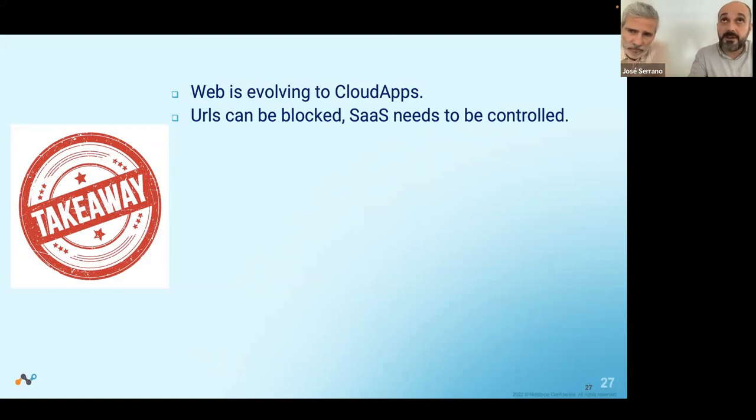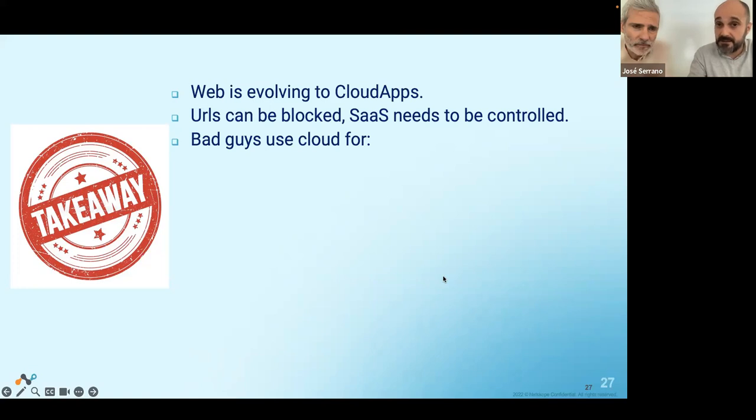You cannot take for granted that well-reputed sites are being used in a good manner. And basically, bad guys know that,